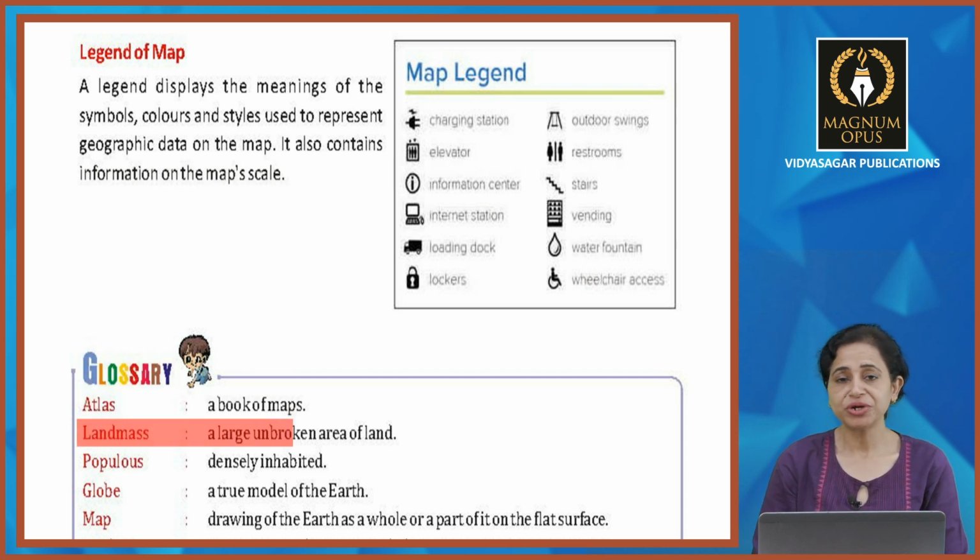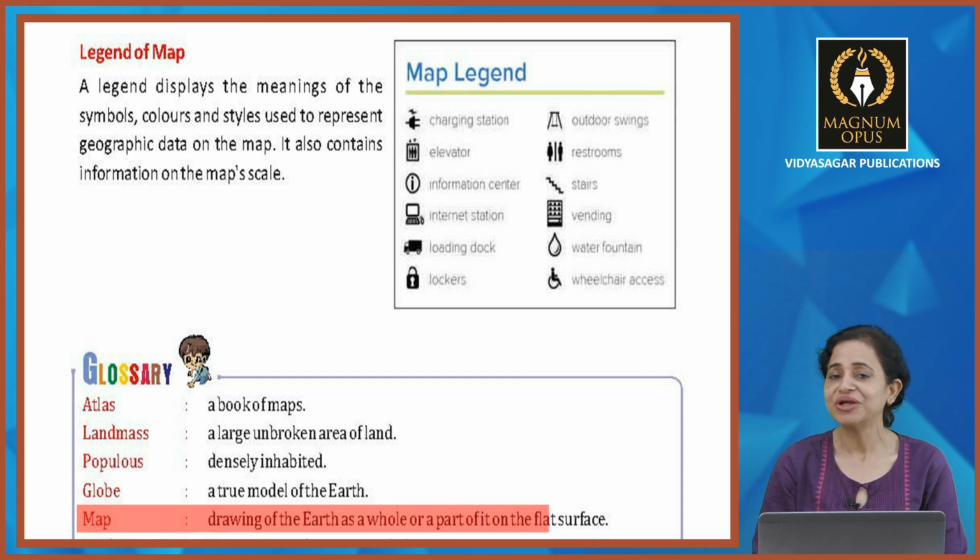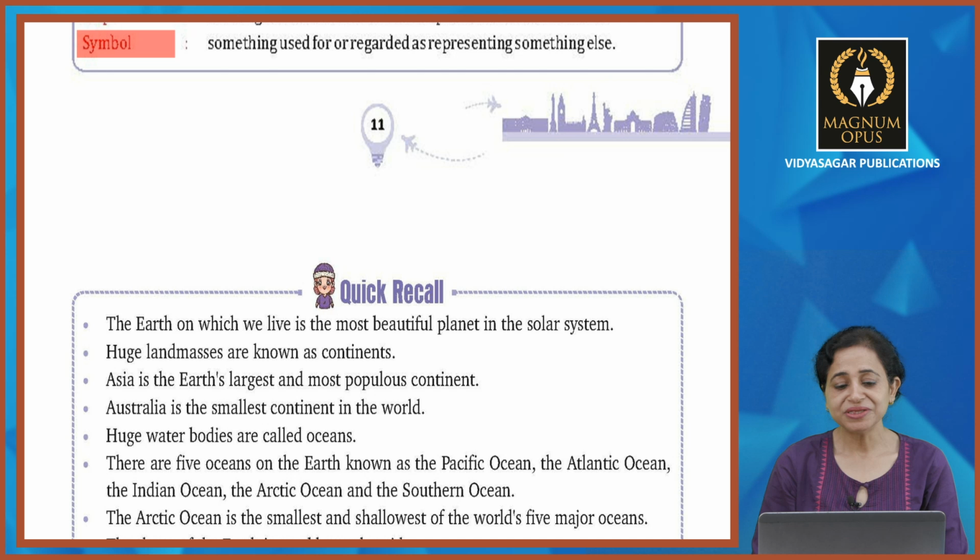Okay. Glossary. Atlas, a book of maps. Landmass, a large unbroken area of land. Populous, densely inhabited. Globe, a true model of the earth. Map, a drawing of the earth as a whole or part of it on a flat surface. Symbol, something used for or regarded as representing something else.